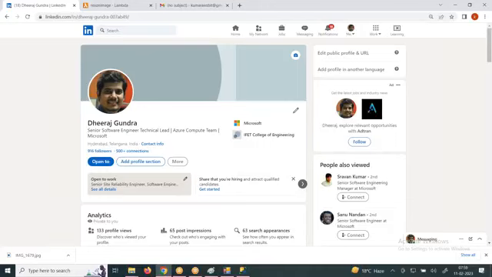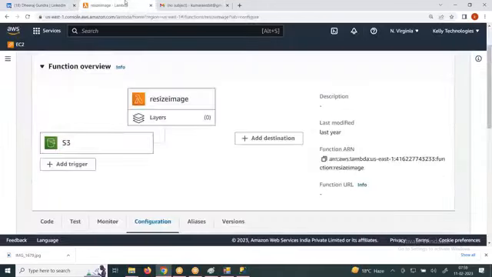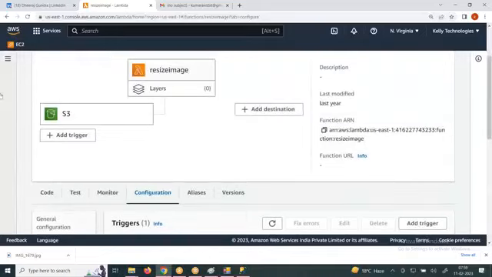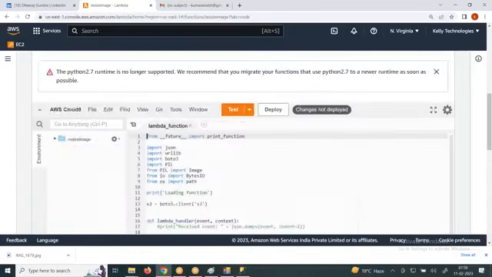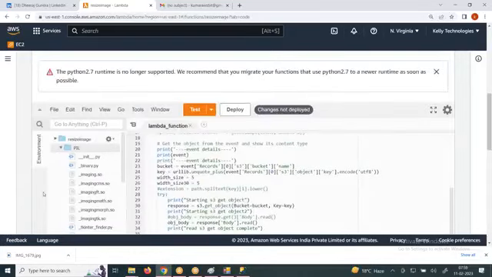The beautiful part of Lambda function is, see here, you're writing a program here. Yes or no? The beauty of a Lambda function, I'll tell you, this is powerful. What is the proof that this Lambda function has executed and converted the image into 180 into 90 pixel, 5 into 5? What is the proof, sir? Wherever you write code, a print statement, you're printing it, right? That will go into CloudWatch as a log.